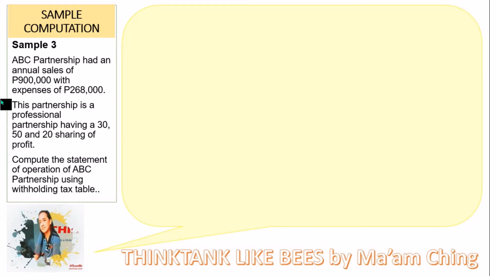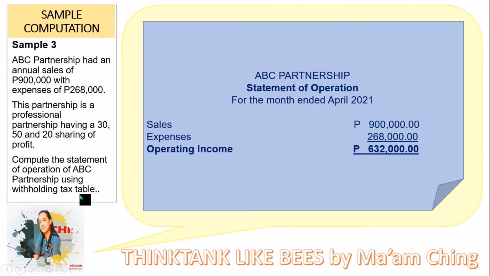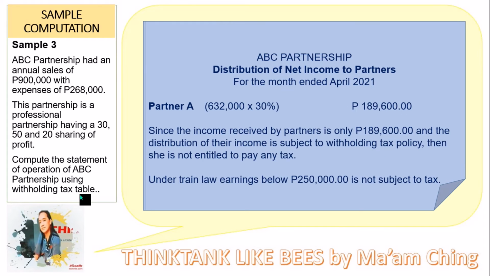You can view now our sample number 3. Sample number 3 is the same problem as sample 1 and sample 2, but this time, the computation will be based on the withholding tax table. Again, this is the statement of operation, which is sales minus expenses equals operating income. So 632,000 will be now the basis for the computation.